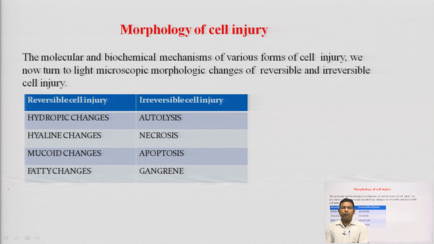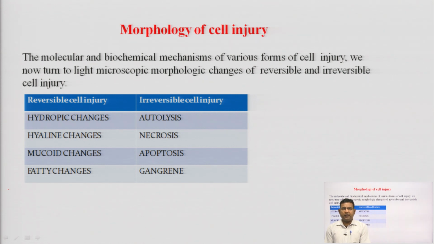Now come to the morphology of cell injury. After the molecular and biochemical mechanisms of various forms of cell injury, we now turn to light microscopic morphologic changes of reversible and irreversible cell injury.